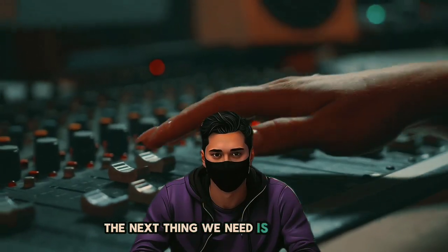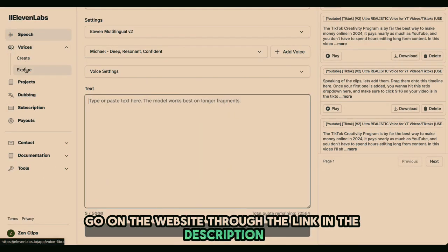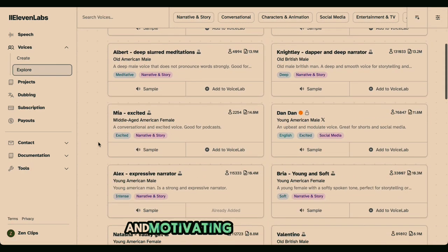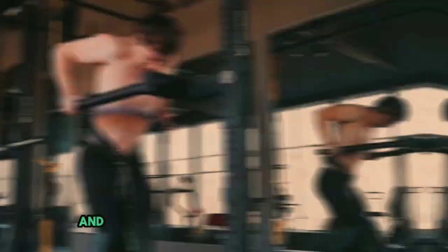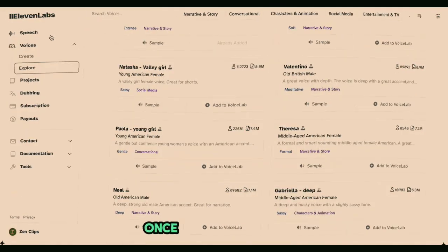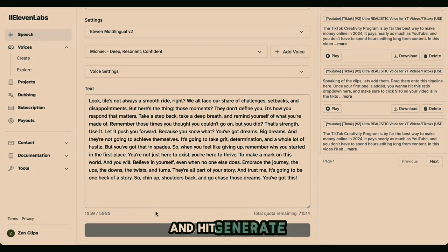The next thing we need is voiceover. And as always, we're going to be using my beloved ElevenLabs. Go on the website through the link in the description and head to Voice Library. You want to pick a voice that's going to be all deep and motivating for our video, a voice that's going to drive fire into our viewers' hearts and make them feel so motivated that they'll watch the whole video and make us some money. Once you've found a voice, head back to Speech Synthesis, select your voice, and hit Generate. Once the voiceover is ready, hit Download.